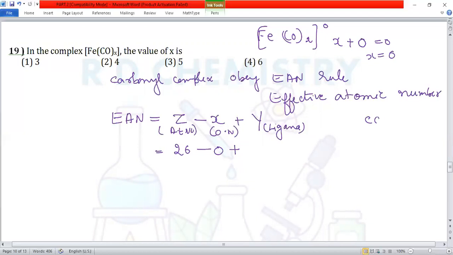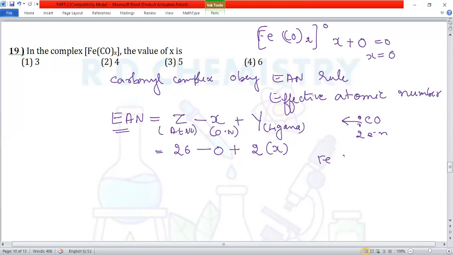Each carbonyl ligand can donate 1 pair of electrons, which means 2 electrons, so for x ligands it is 2x, and that is equal to the EAN. The EAN should be equal to the atomic number of the noble gas in the same series.